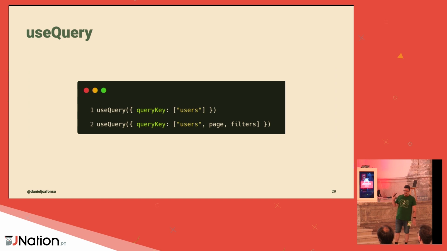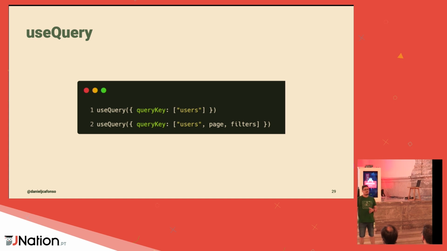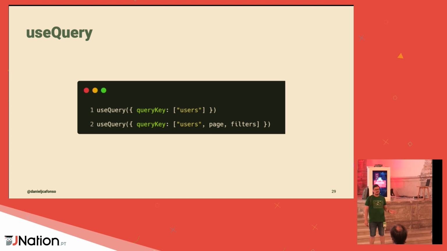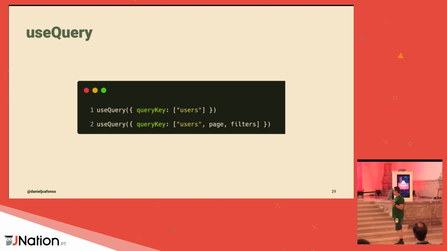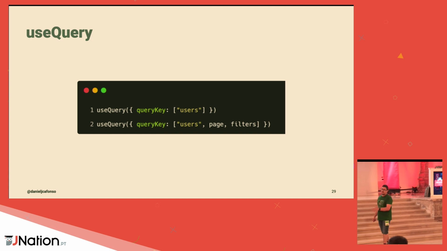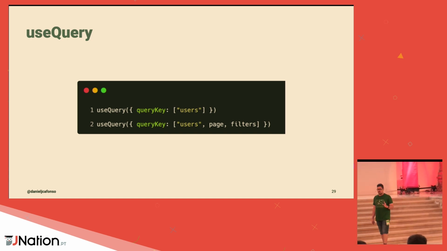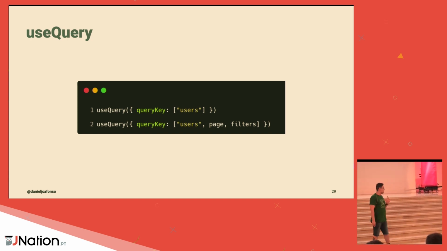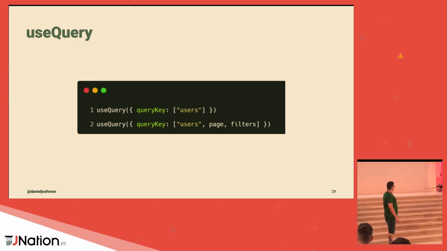So let's start with the query key. I like to explain the query key, especially for React developers, as a dependencies array that you have in your useEffect and in certain hooks. So the query key should be treated as all the dependencies that your query is going to need, just so it can render or use for other props. I will explain this a bit better after. One other thing with query keys is they need to be arrays.